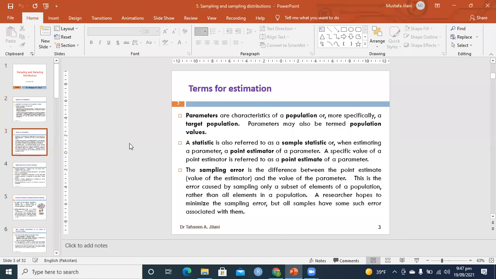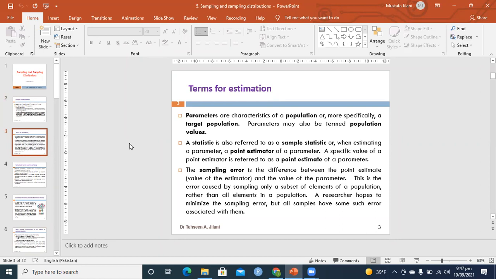Okay, so now there are some basic definitions in 2-3 slides. Parameters are characteristics of a population. For example, the target population. If you are focused on COVID cases, then the target population will be COVID or non-COVID patients. If you are talking about poor and rich people, your target will be some specific population.